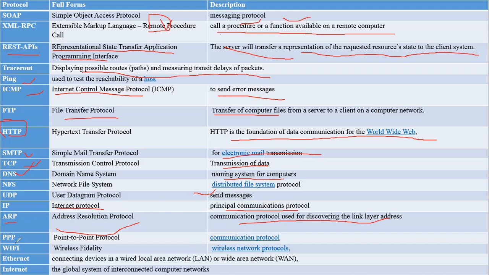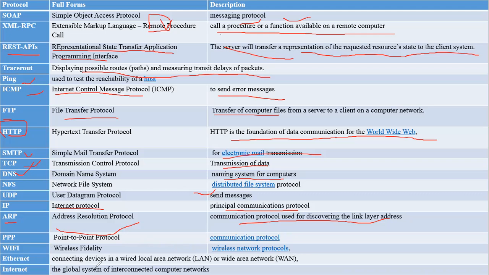Next one is PPP, Point-to-Point Protocol. Point-to-point communication means multiple computers communicate with each other with individual cables for the communication purpose. Next is wireless fidelity, that is Wi-Fi. Everyone knows Wi-Fi. Why should we use Wi-Fi? Okay, a wireless network. Next one is Ethernet.